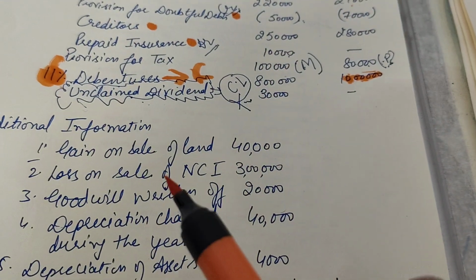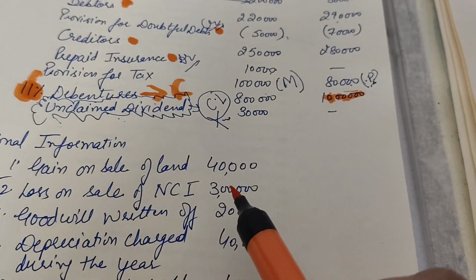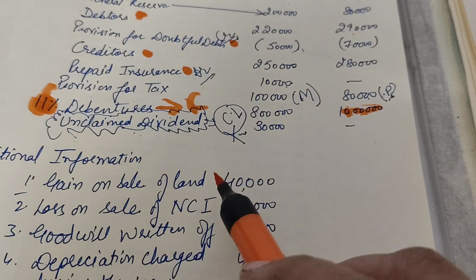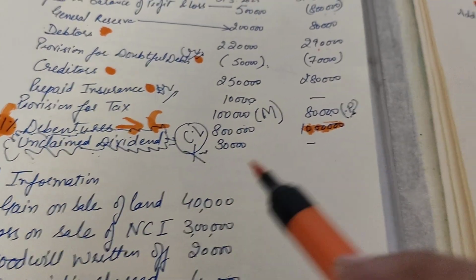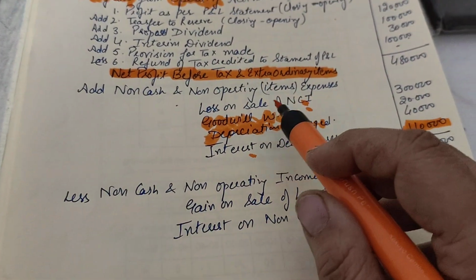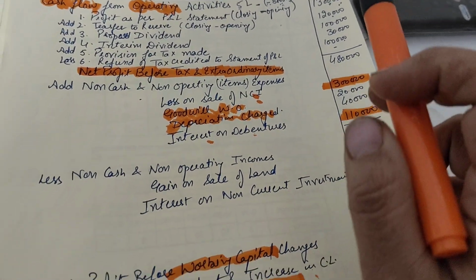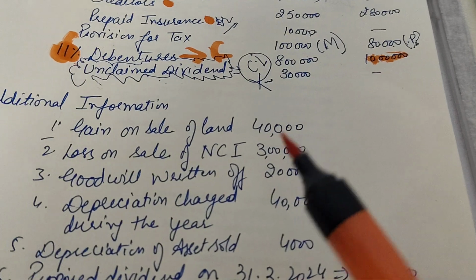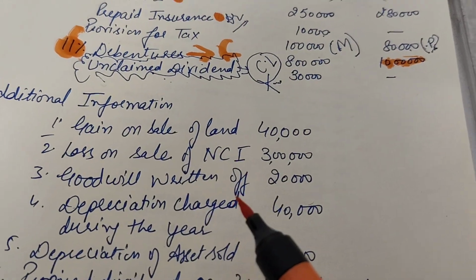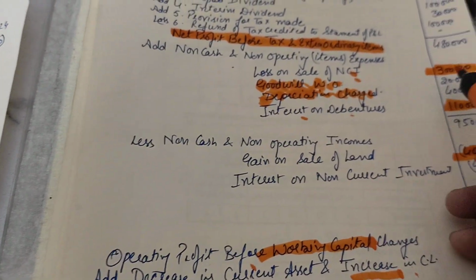Then there is another point, loss on the sale of non-current investment. If the gain is given a less, the loss would be given an add. So the loss on the sale of non-current investment is added here. Next point is goodwill written off. Goodwill written off would be added, right?